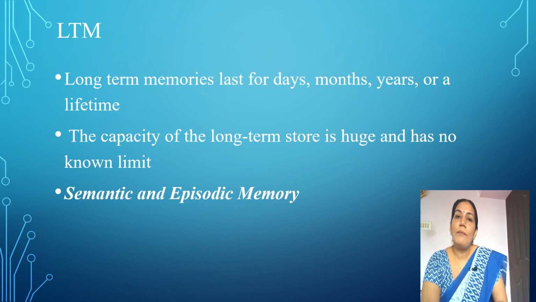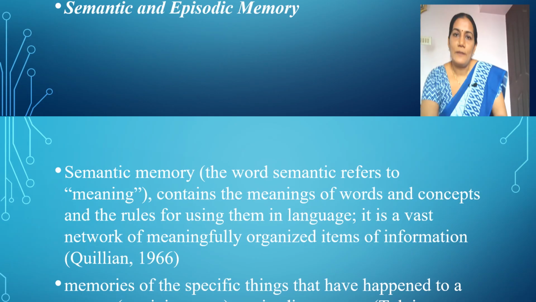Flashbulb memory means if we see a particular reminder cue or photograph, then all the information related to that comes spontaneously to the mind, just like a flashlight. That is flashbulb memory. So these are the important storehouses in memory: sensory memory, short-term memory, and long-term memory.